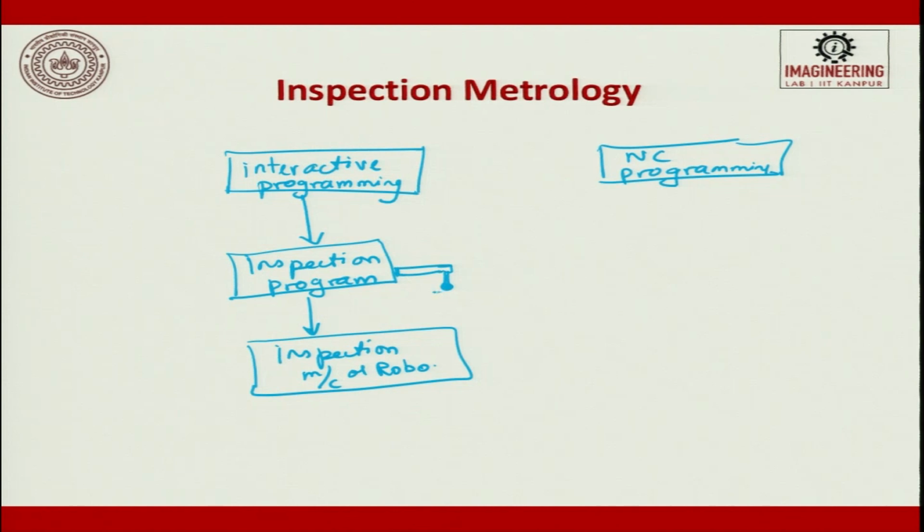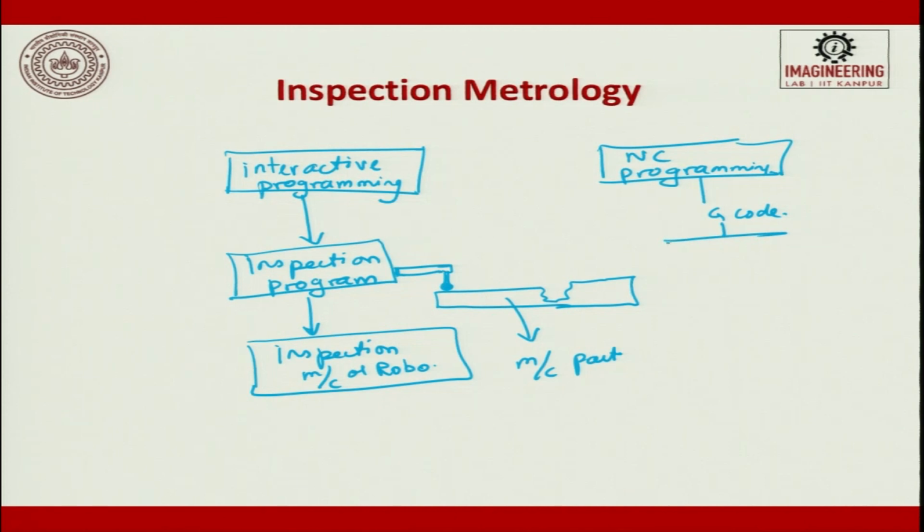So, we will have a machined part. From the NC program what you get is G codes, and this goes to a milling machine, which leads to the part.